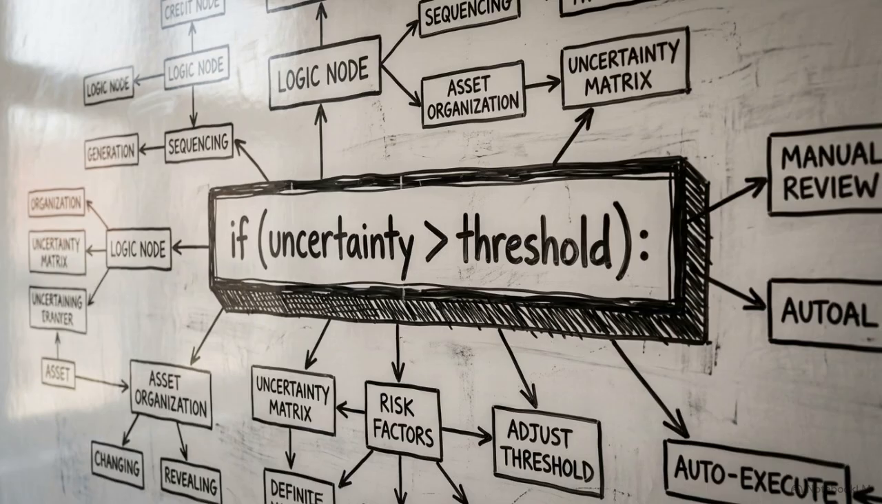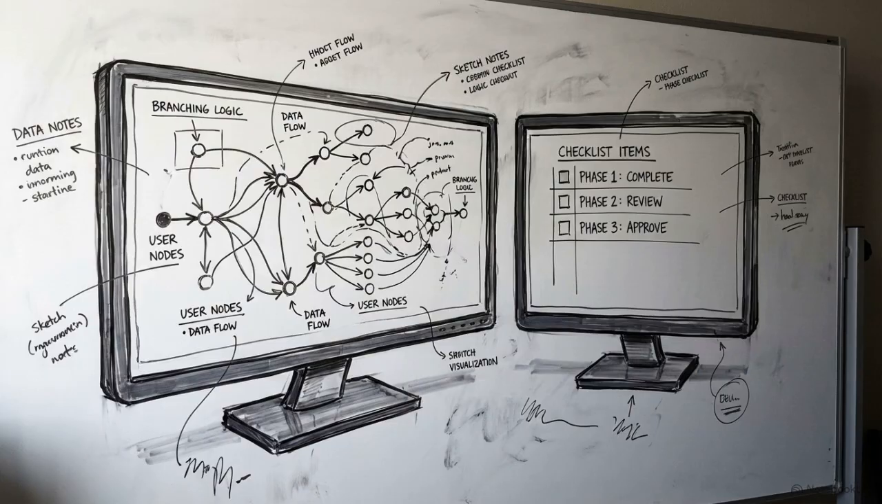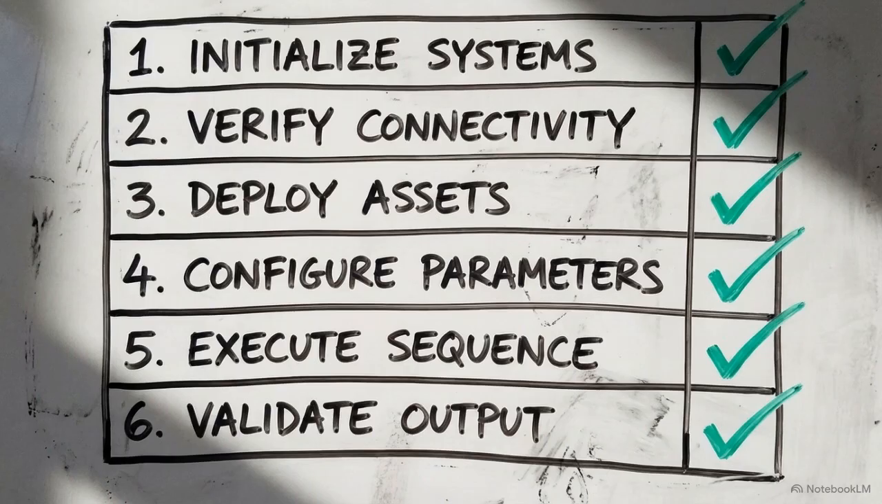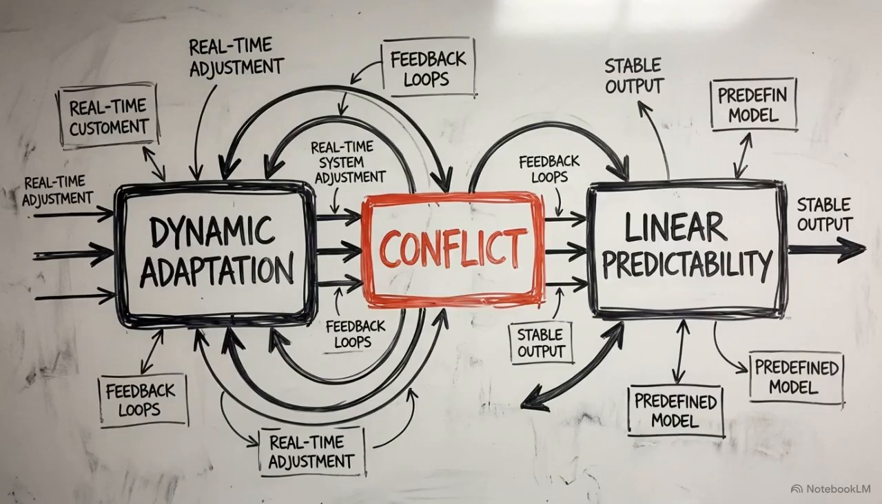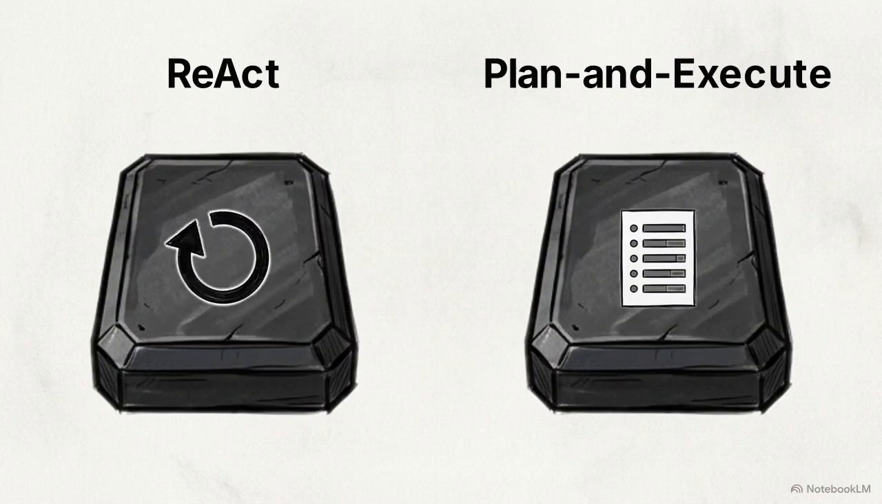As a developer, you now have to define the rules for how the system handles uncertainty, and those rules will dictate your API costs and your response times. You are left with a strict trade-off. You can optimize your agent to handle real-time surprises, or you can optimize it for predictable efficiency. You cannot maximize both at the same time. That trade-off is managed through two dominant architectural patterns: ReAct, which stands for reason and act, and plan and execute.